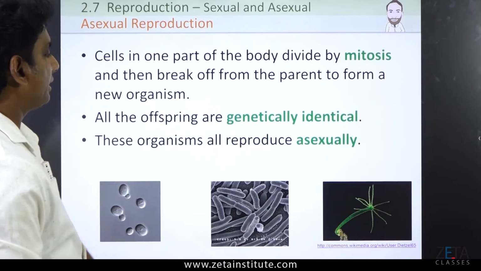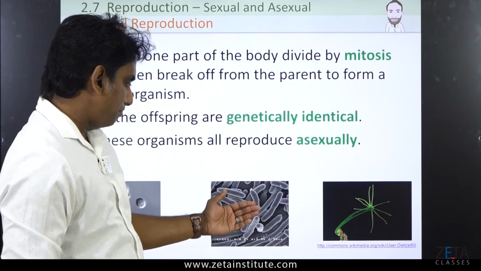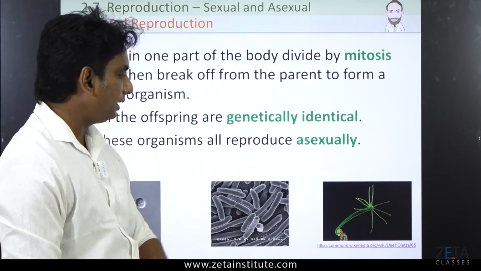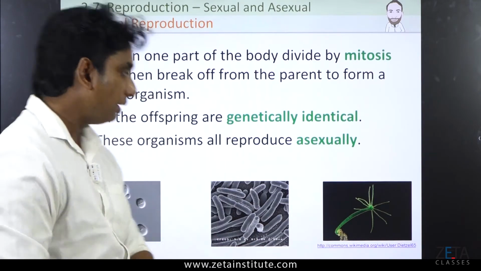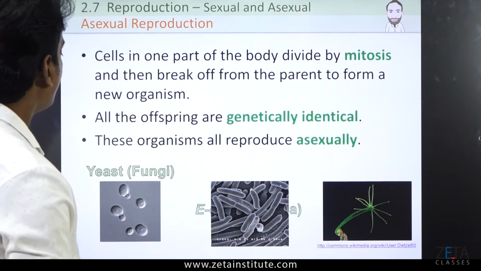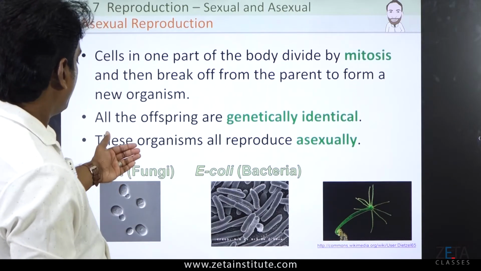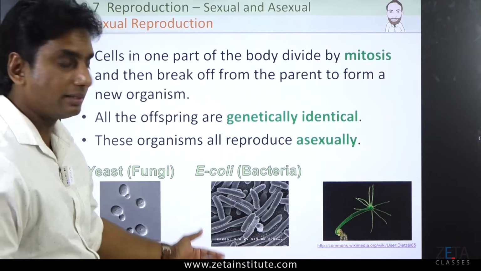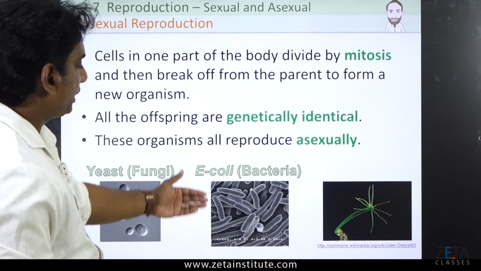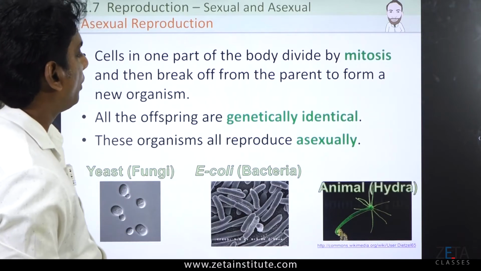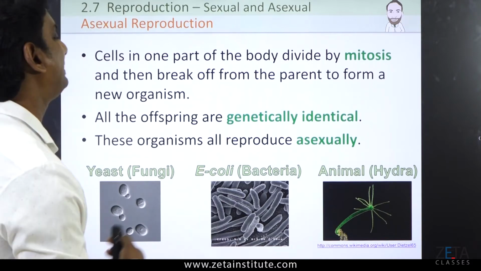Spores formed by bacteria, they are all examples. So spores, or bacillus species, rod-shaped bacteria, or even up to the size of a hydra, many organisms reproduce asexually. When we talk about microscopic fungi or smaller organisms like yeast, E. coli bacteria, which is rod-shaped or bacillus-shaped as I told, or even a hydra as an animal, these have come over here as examples.